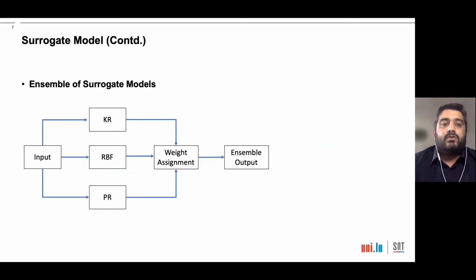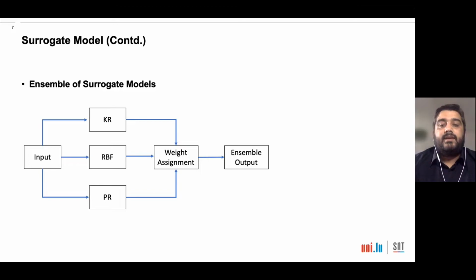Though many surrogate models have been studied, there is no single surrogate model that can perform consistently well for all the problems. To mitigate this issue, the ensemble of different surrogate models can be considered. The output of the ensemble is the weighted sum of the output from the individual surrogate model, and the weight is assigned based on the error of the individual surrogate model during the training phase.